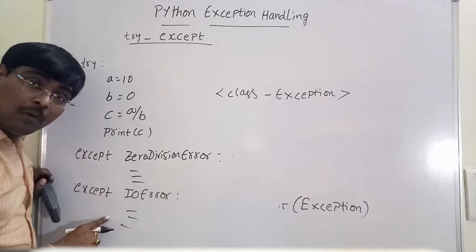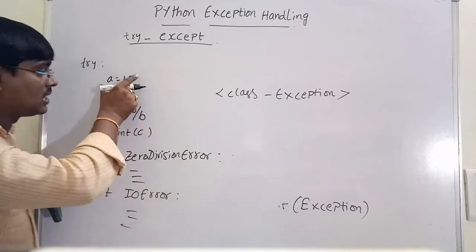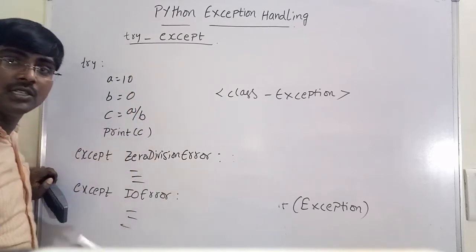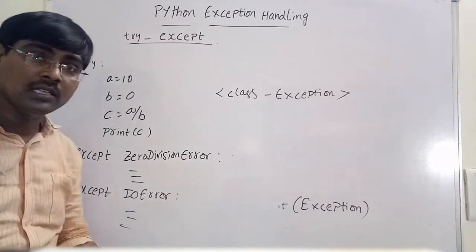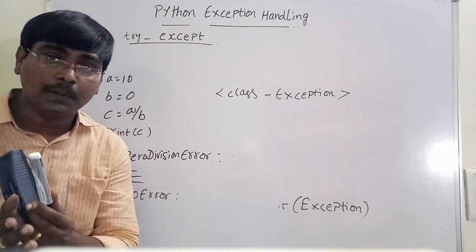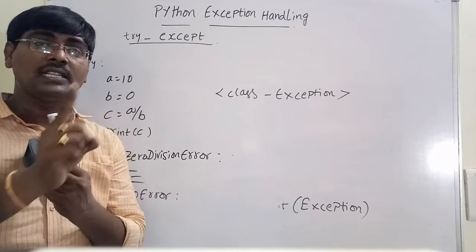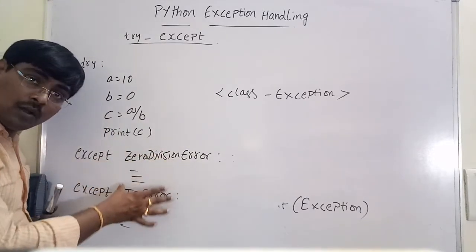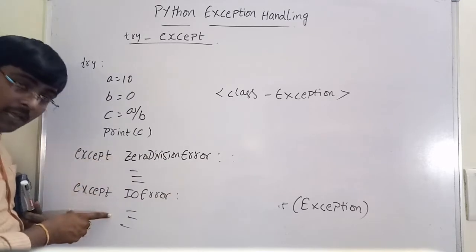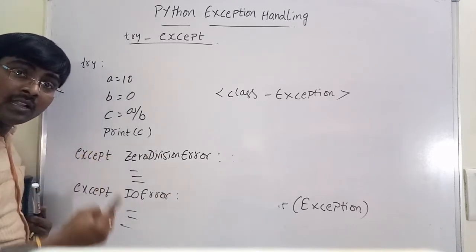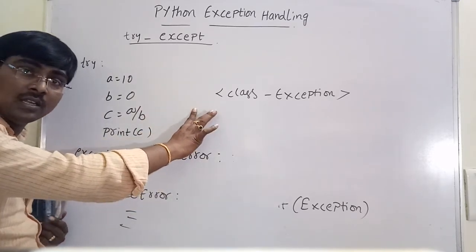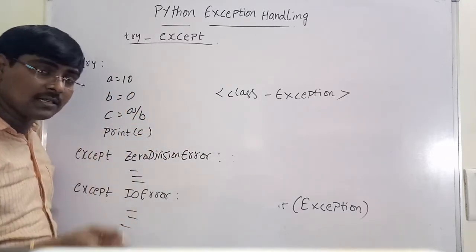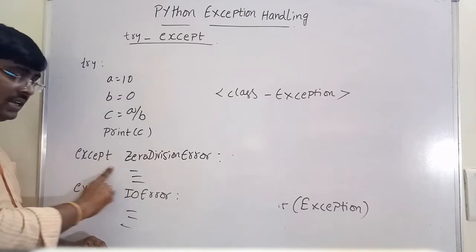Okay, multiple excepts. For a single try block, we can write multiple excepts. Along with this, one more additional property is that multiple exceptions can be placed in a single except. Observe the difference. We can write multiple exceptions by using multiple excepts, and another possibility in Python is that we can write multiple exceptions by using a single except.